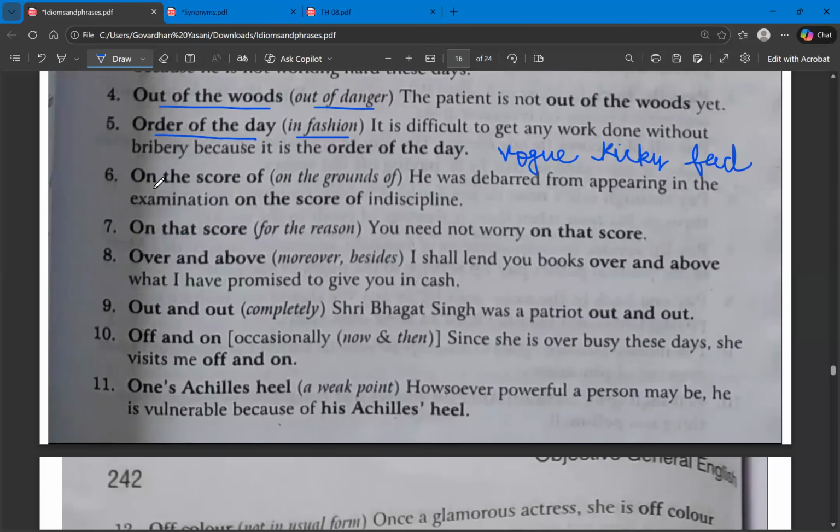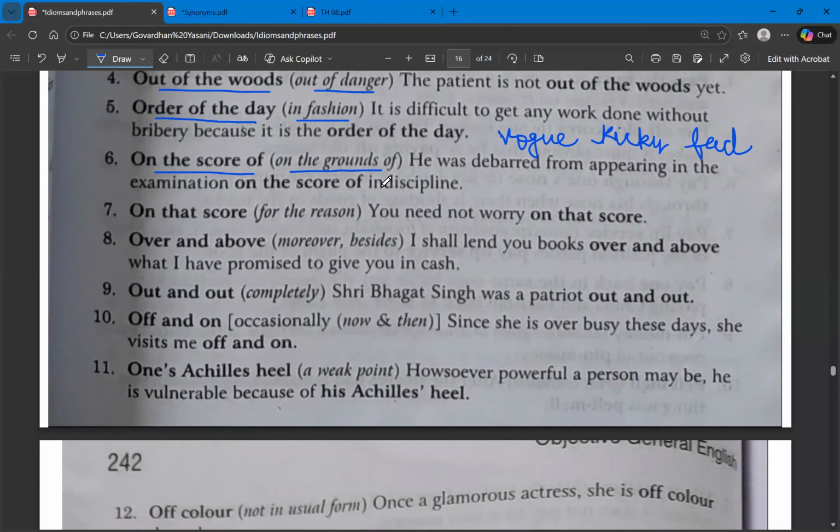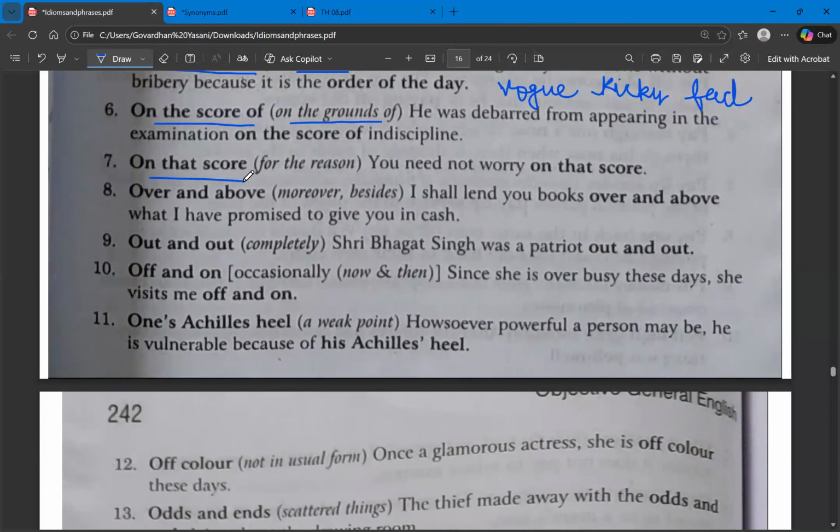The next one is on the score of. On the score of means on the grounds of, a basis on which something is being implemented. That means on the grounds of. The next one, on that score. On that score means because of that reason.